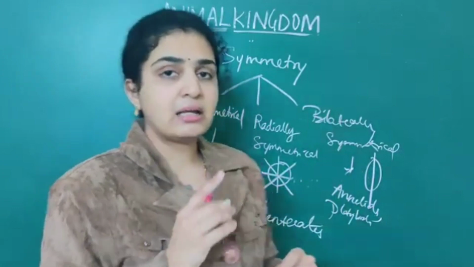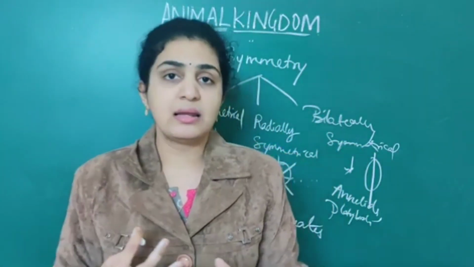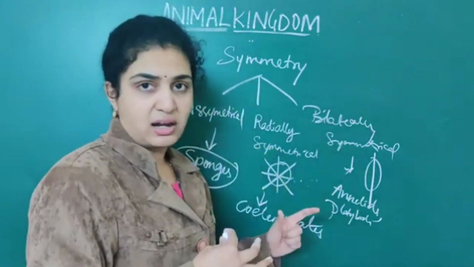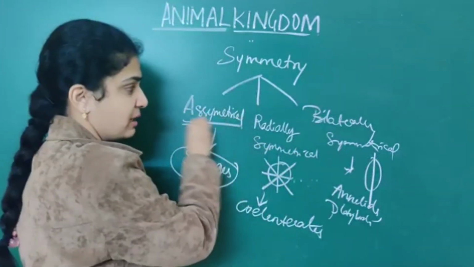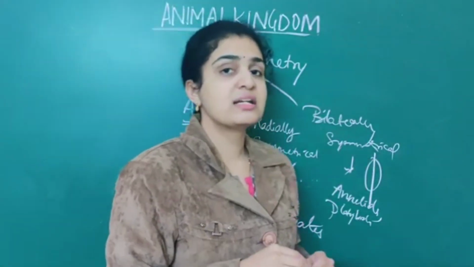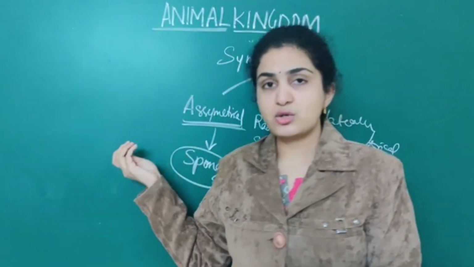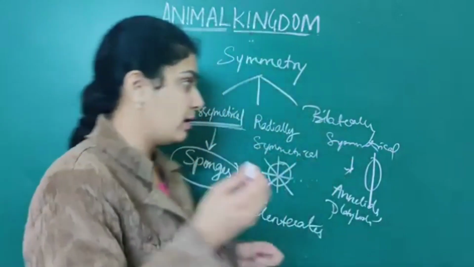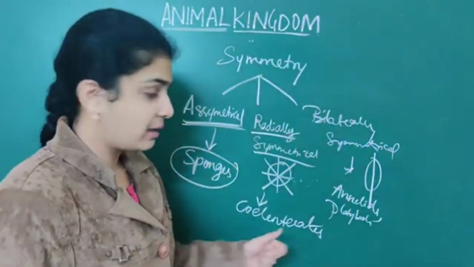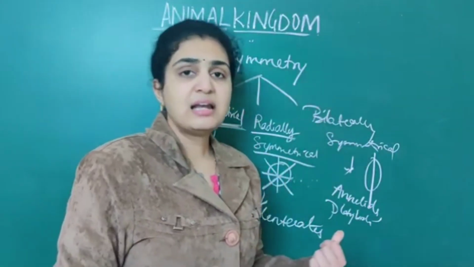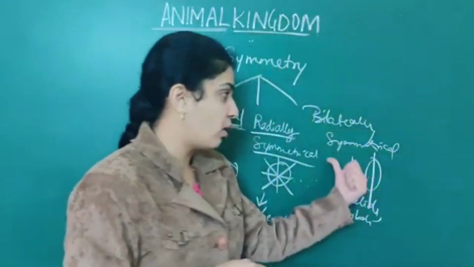In this animal kingdom, the tough topic, the way you can easily remember is to remember which groups are smaller and put the rest all in the third group. For asymmetrical animals, only one is associated, that is sponges. Only sponges are associated with asymmetrical organisms. When it comes to radially symmetrical, only the coelenterates are associated with radially symmetrical organisms.